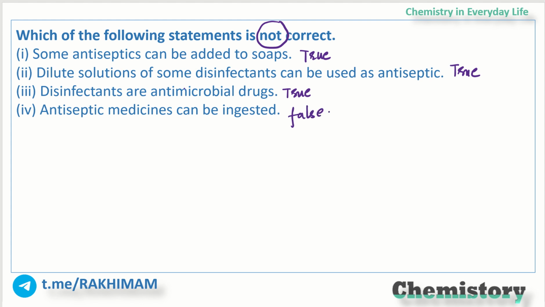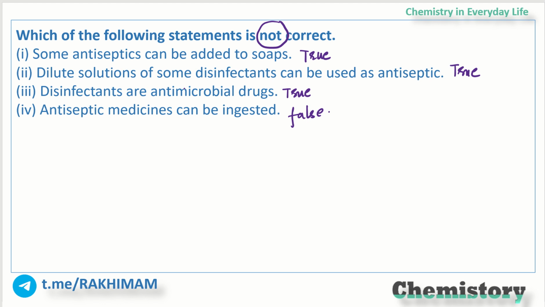So if I just talk about not correct, antiseptic medicines can be ingested. Now, some antiseptics can be added to soap. So bithionol is an antiseptic agent. It is added to soap to impart antiseptic properties.